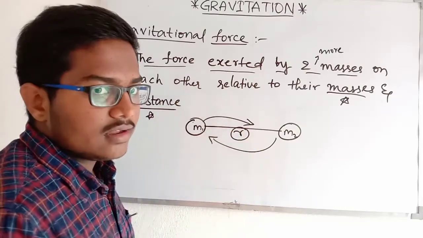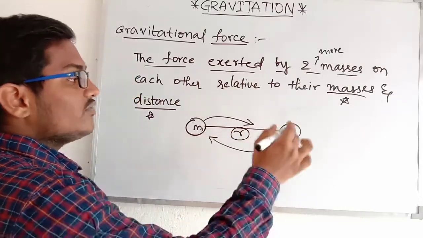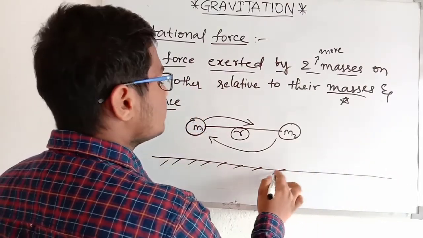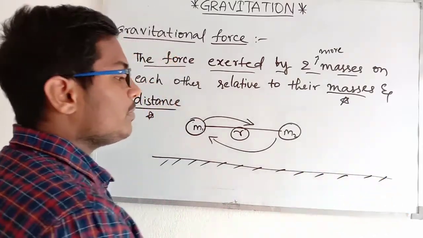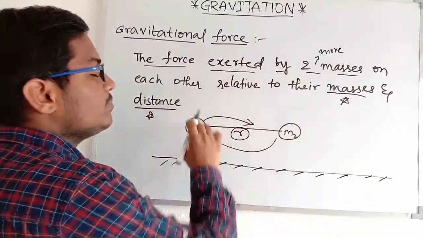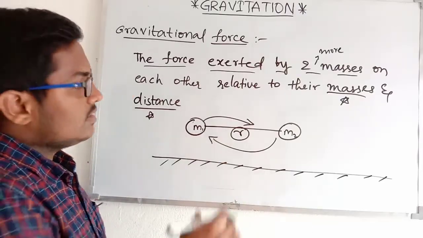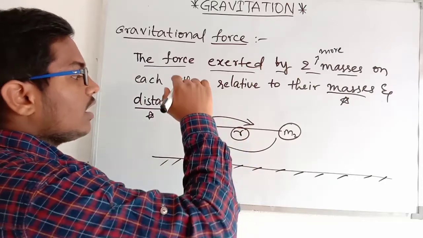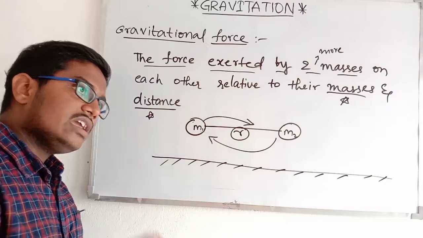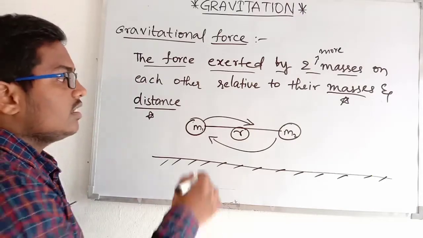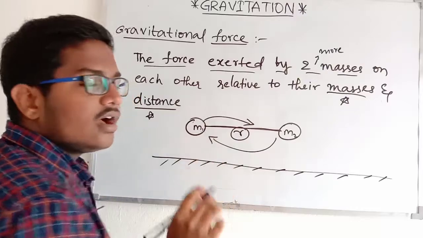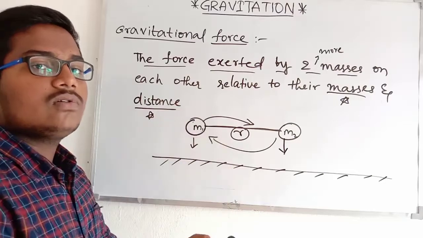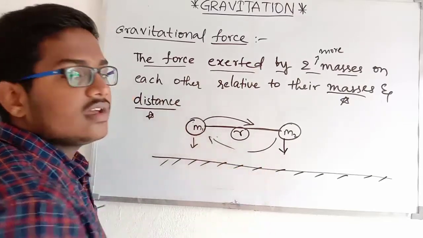But when compared to the earth, the distance is negligible, and the masses m1 and m2, when compared to the earth's mass, are also negligible. So when we throw two masses, equal or different, separated by a distance r, they will not follow the distance r.